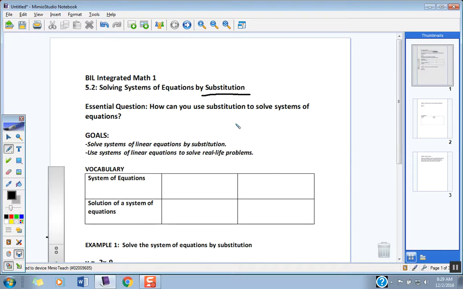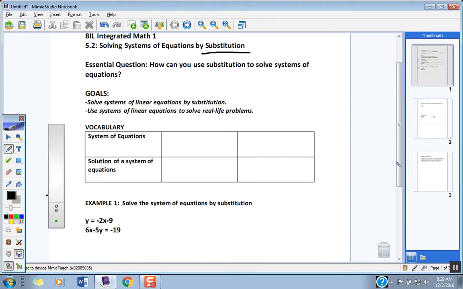All right. So the question we're trying to ask today is, how do we use this substitution method that we're about to look at to solve systems of equations? And in order to answer that question, we've got to be able to solve systems of linear equations by substitution. And then we're going to look at some real life situations that present themselves in this. Guys, the vocabulary is very similar. In fact, I think it's exactly the same as what we talked about in 5.1. So let's take a second and fill this out here quickly again.